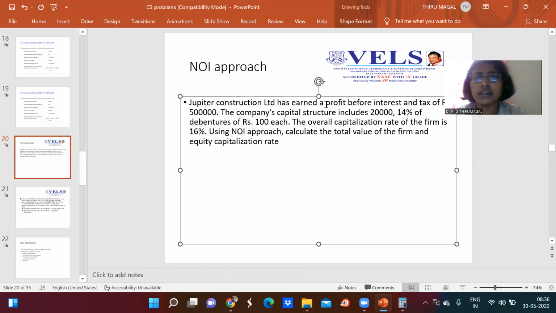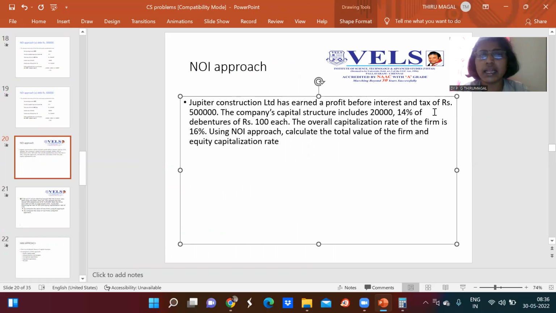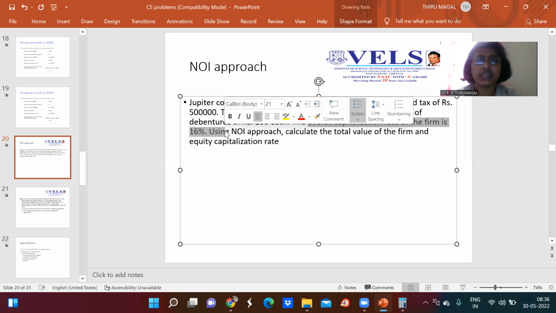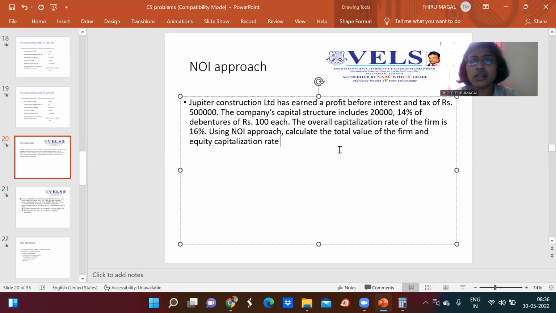Jupiter Construction has earned a profit before interest and tax of rupees 5 lakhs. That is, EBIT is given as rupees 5 lakhs. The company's capital structure includes 20,000, 14% debentures of rupees 100 each. The overall capitalization rate of the firm is 16%, which means the overall cost of capital, or weighted average cost of capital, is given. Using the NOI approach, calculate the total value of the firm and the equity capitalization rate.